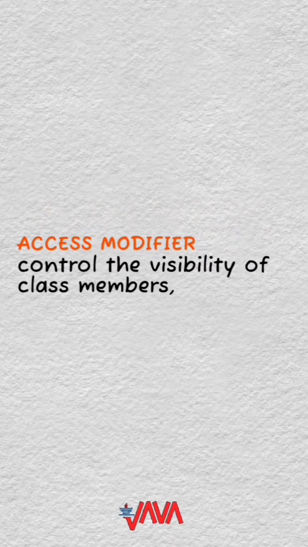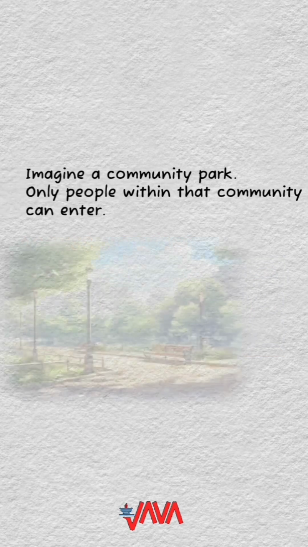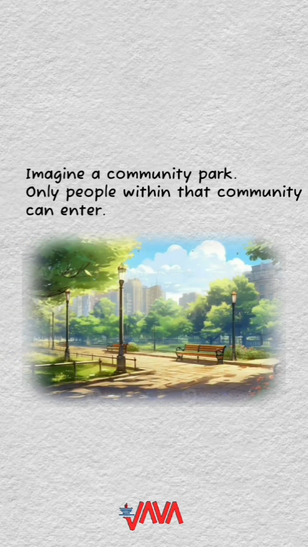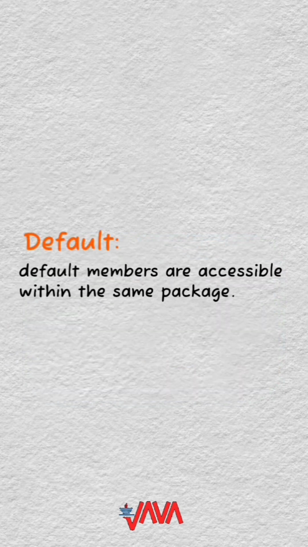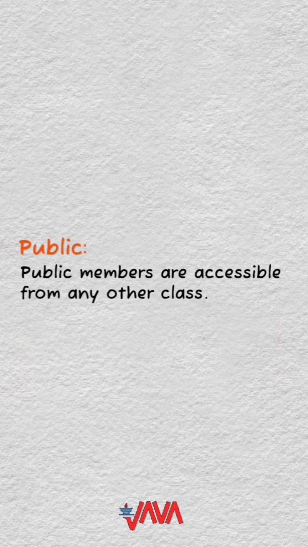Let's talk about access modifiers in programming. Access modifiers control the visibility of class members, just like how different doors in a house control access to rooms. Imagine a community park. Only people within that community can enter. Similarly, default members are accessible within the same package. Think of a public library. Anyone can enter from anywhere. Similarly, public members are accessible from any other class.